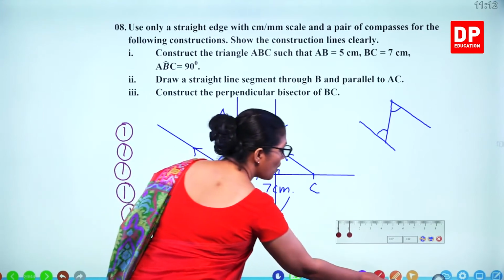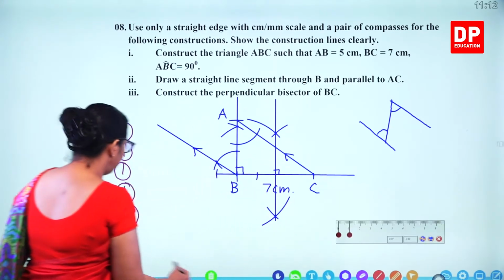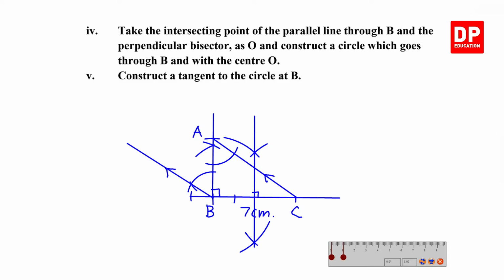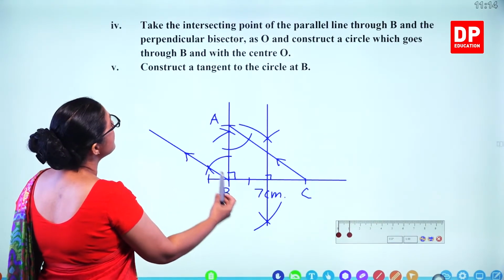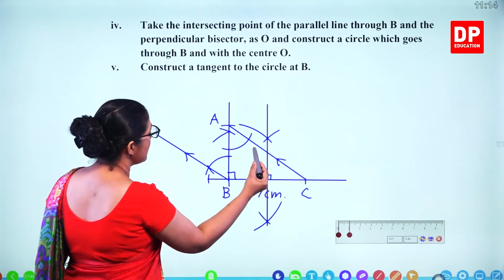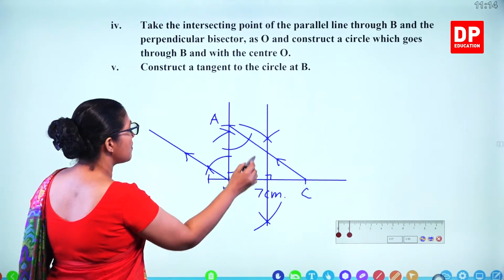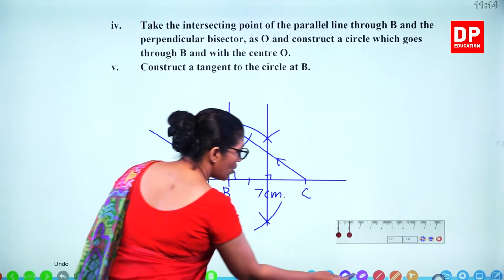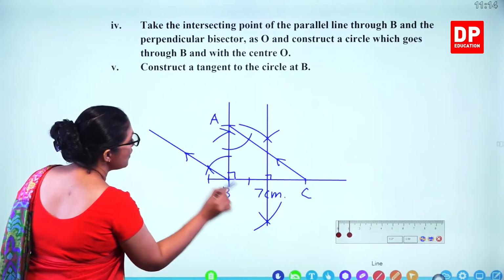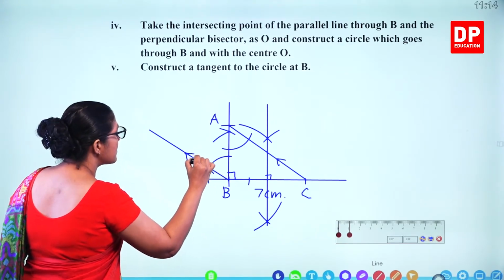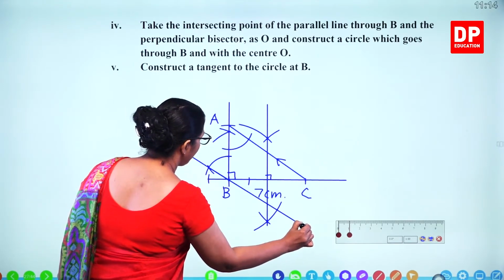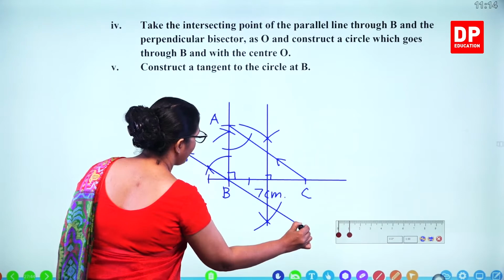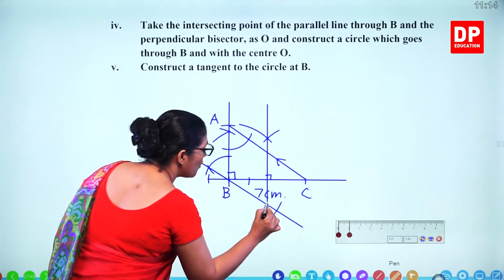Now let's do the next one. Part 4. Take the intersecting point of the parallel line through B, that's this line, and the bisector as O. So where's the intersecting point? You have to extend the line because we can't see an intersecting point. So we'll extend the line. So this one we can extend. So the intersecting point is here now. So this is O.